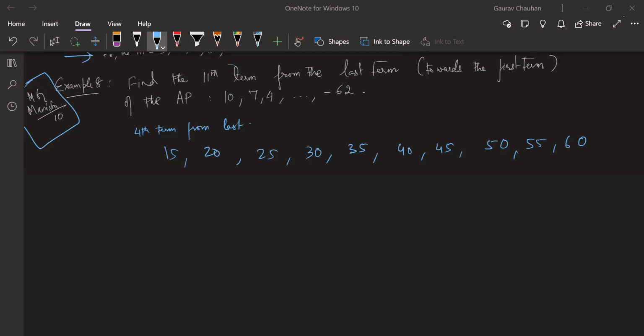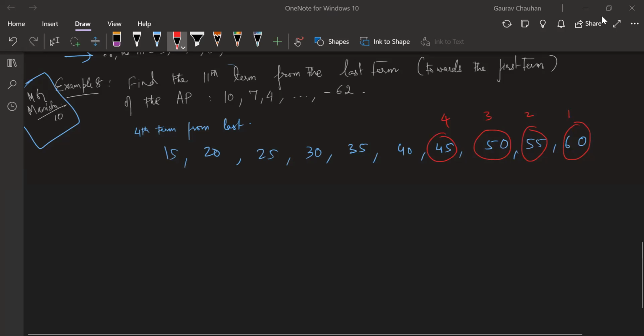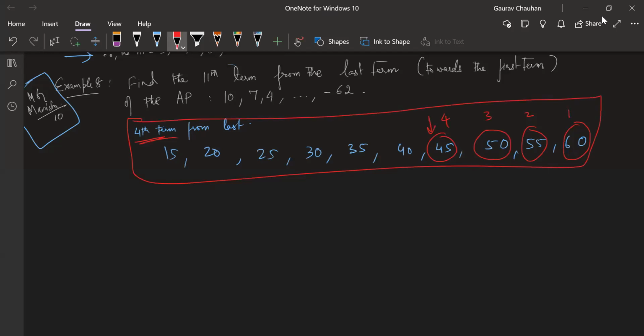Here, the fourth term from the last: I am taking this as first, this is second, this is third, this is fourth. We say, I came first from the last. Sometimes we say that as a joke, right? मैं पीछे से first आया, all of that. That joke only is being used here. Okay, I am second in the class, but from the last. That is what they are asking in the question. So fourth from the last is basically 45. Now I just want you to put this in a box and keep it on the side.